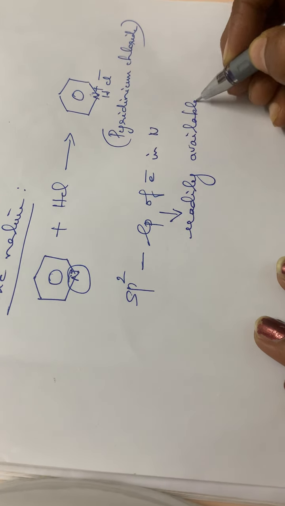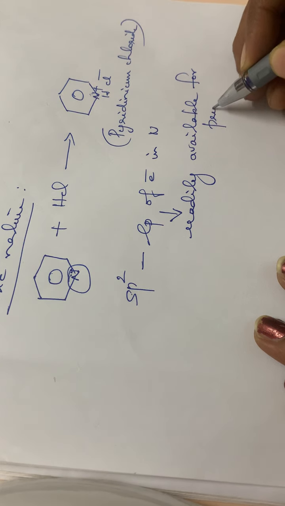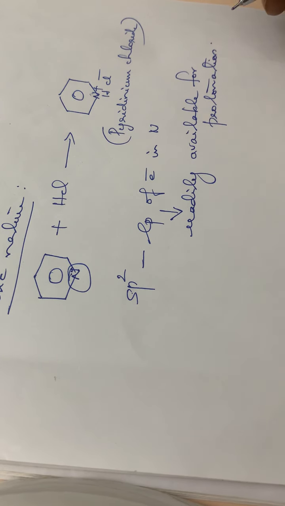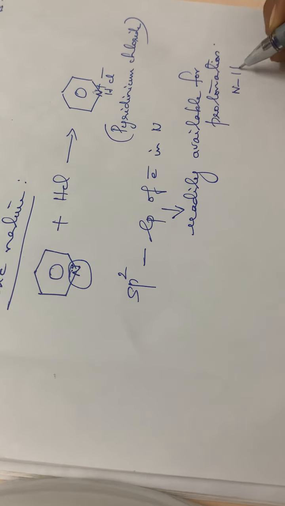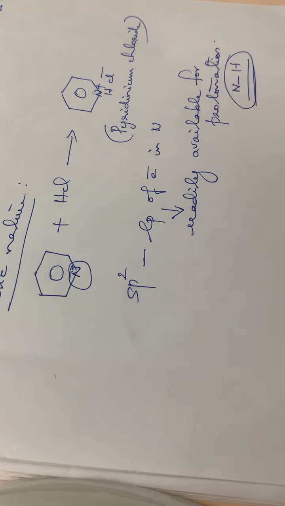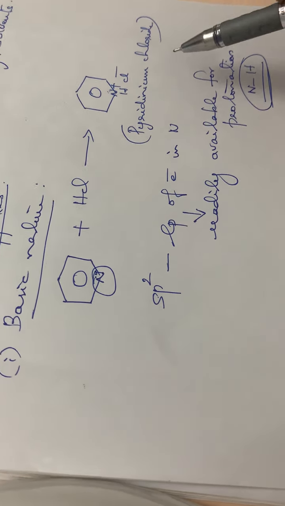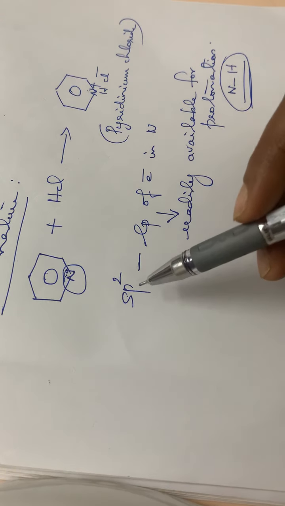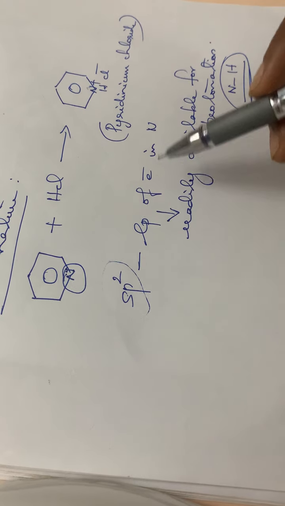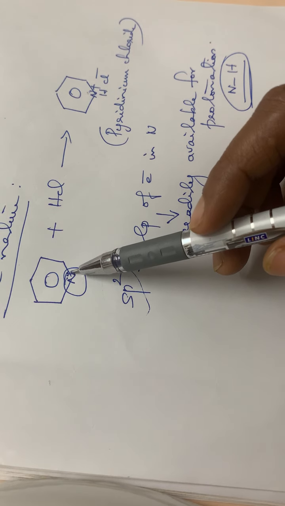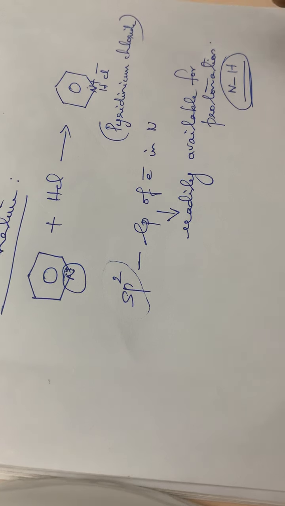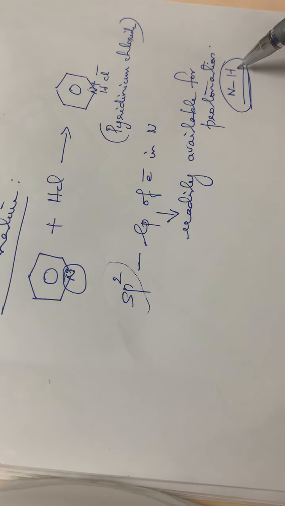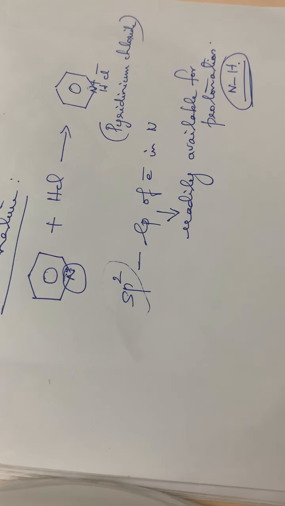It is readily available for protonation. It will be combining with the HCl molecule to form an NH bond. So that is the explanation for the basic nature of pyridine. Pyridine on reaction with HCl forms pyridinium chloride, and this nitrogen atom has an sp2 hybrid orbital with a lone pair of electrons, which is readily available for protonation. Therefore an NH bond is formed, and as a result, pyridine is basic.